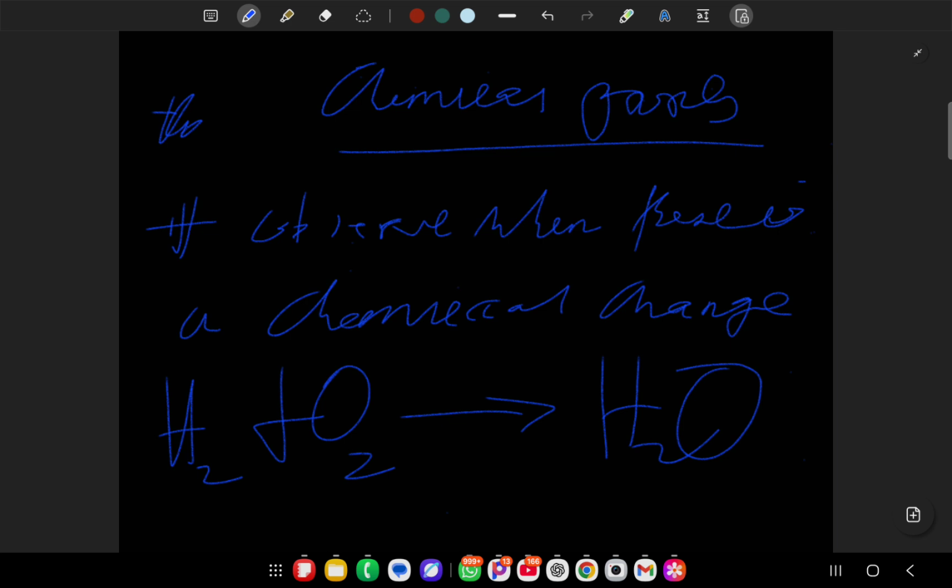You can only observe this when there is a chemical change, right? And one thing is certain: a chemical change is non-reversible because you're changing the composition.